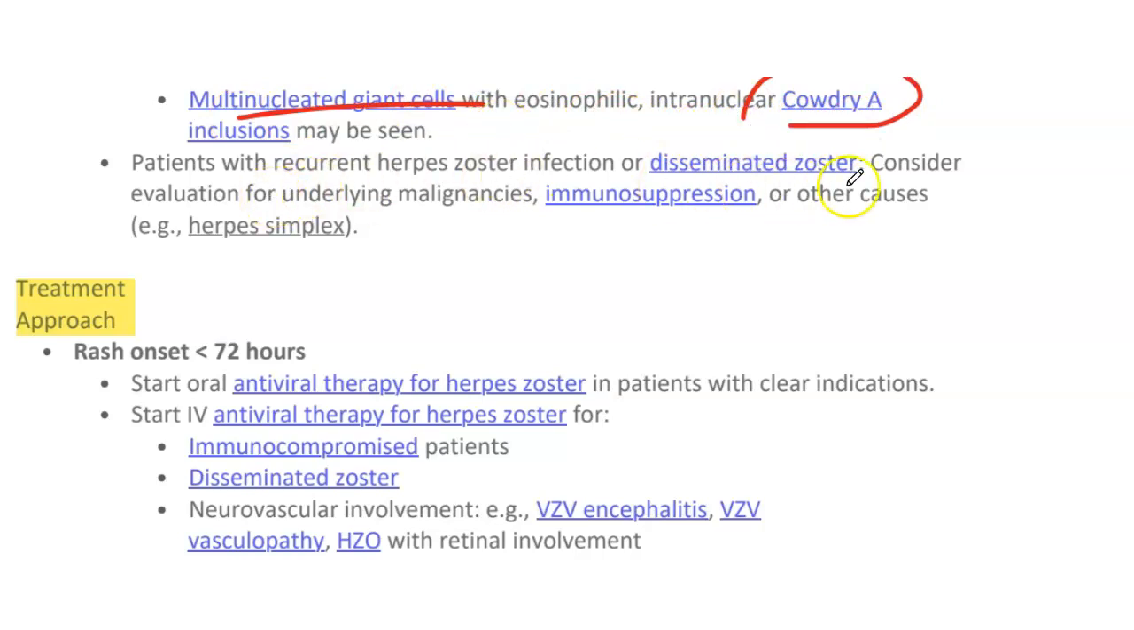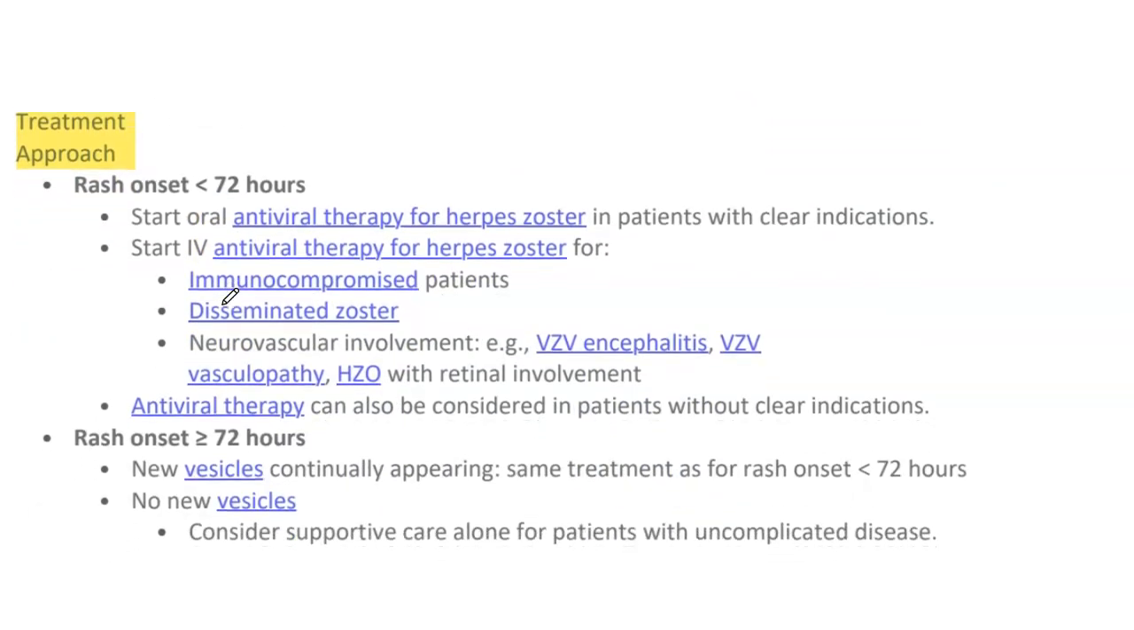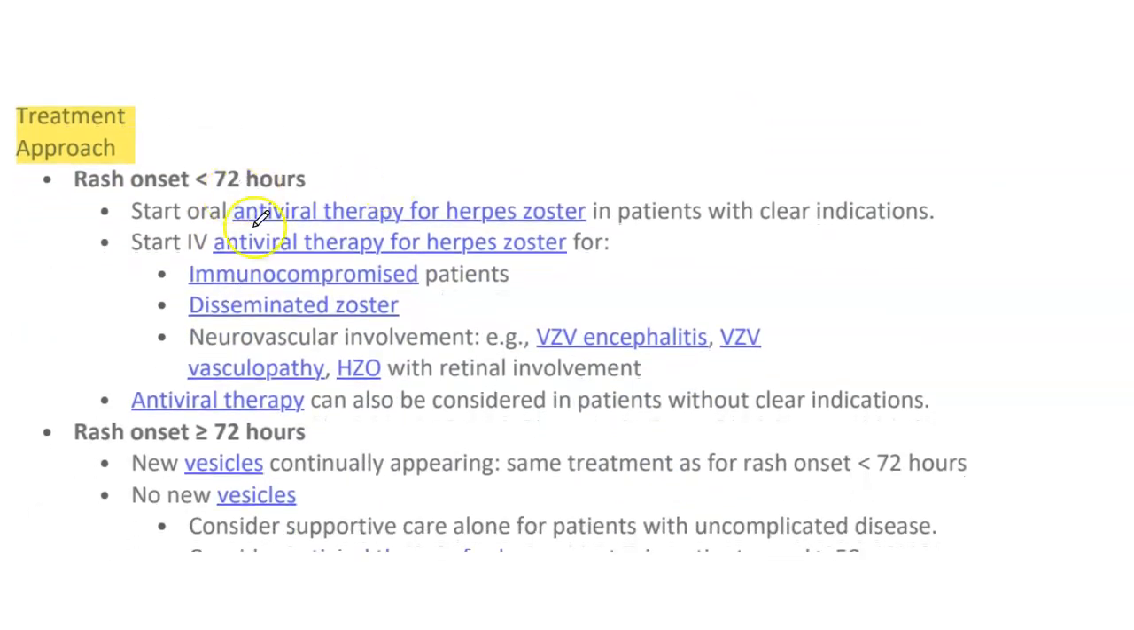Patients with recurrent or disseminated infection should be evaluated for underlying malignancy, immunosuppression, and other causes like herpes simplex. Treatment: if the rash onset is less than 72 hours, start oral antiviral in patients with clear indications. Start IV in those patients who are immunocompromised, having disseminated infection, or having neurological involvement like VZV encephalitis, VZV vasculopathy, or herpes zoster ophthalmicus with retinal involvement.